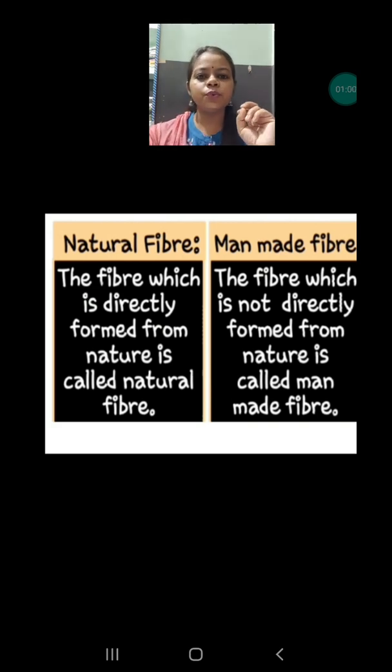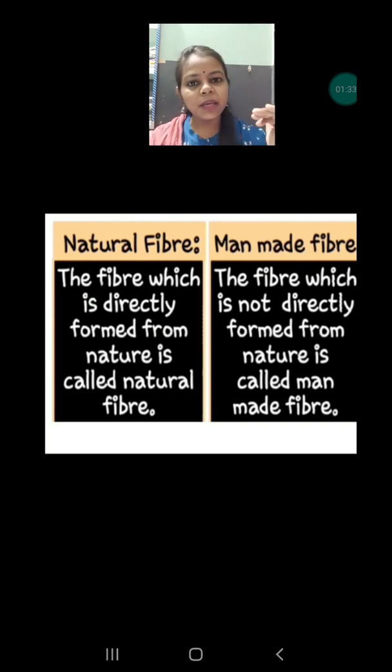You can also use synthetic fiber in place of man-made fiber. Natural fibers are obtained either from plants or animals, and that's why they are called natural fiber. Whereas man-made fibers are made by human beings in the industries, and that's why they are called man-made fiber. If we talk about examples of natural fiber, then cotton fiber, jute fiber, hemp fiber, coir fiber are examples of natural fiber obtained from plants.